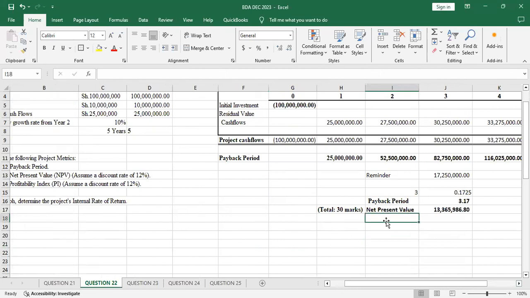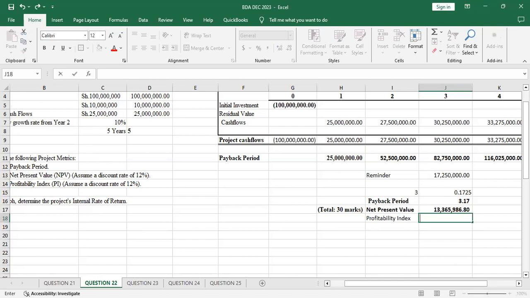Then the other one was the profitability index. So here, profitability index. So remember, before we do that, the profitability index is always the sum of the present values divided by the cost.